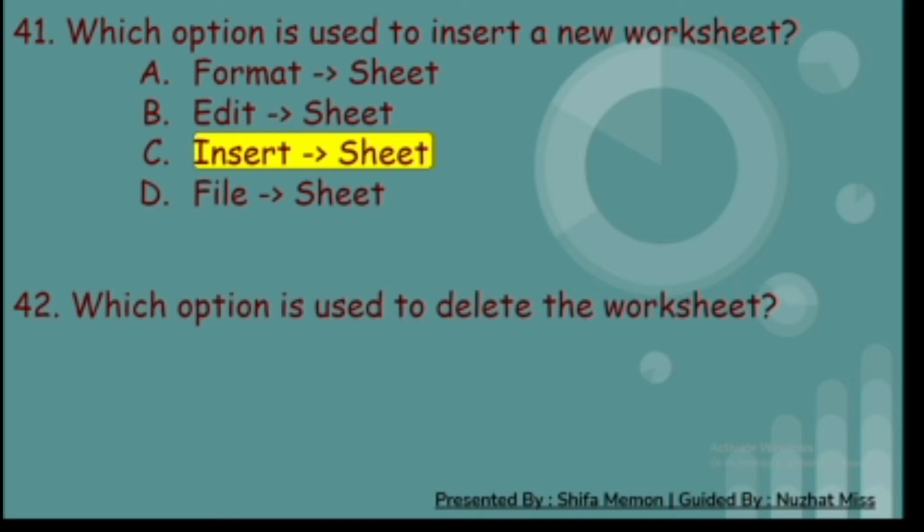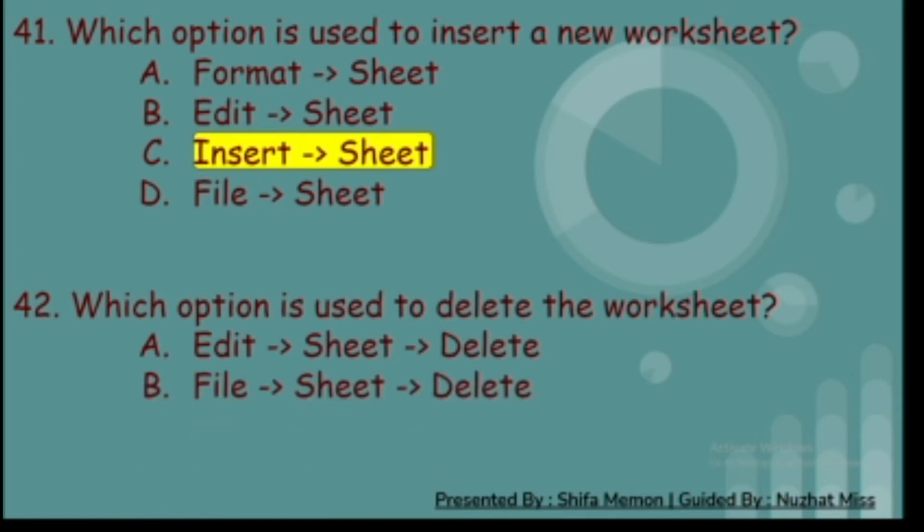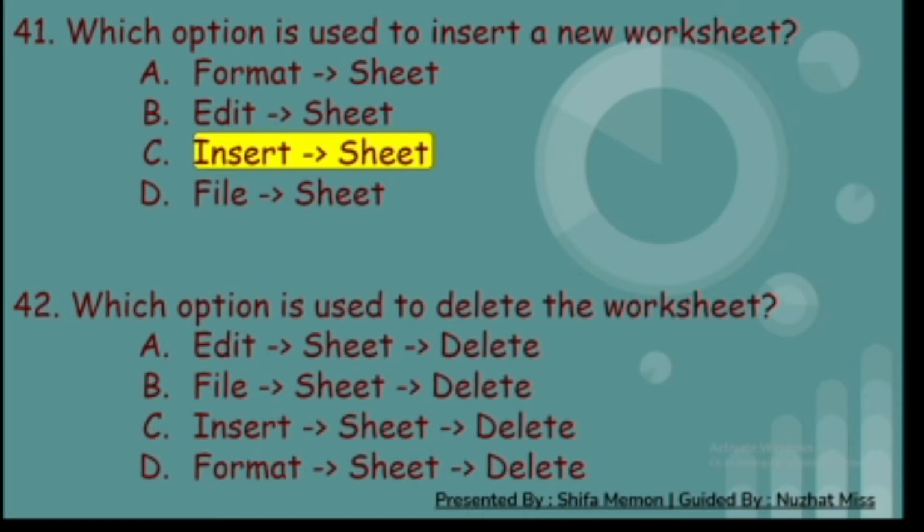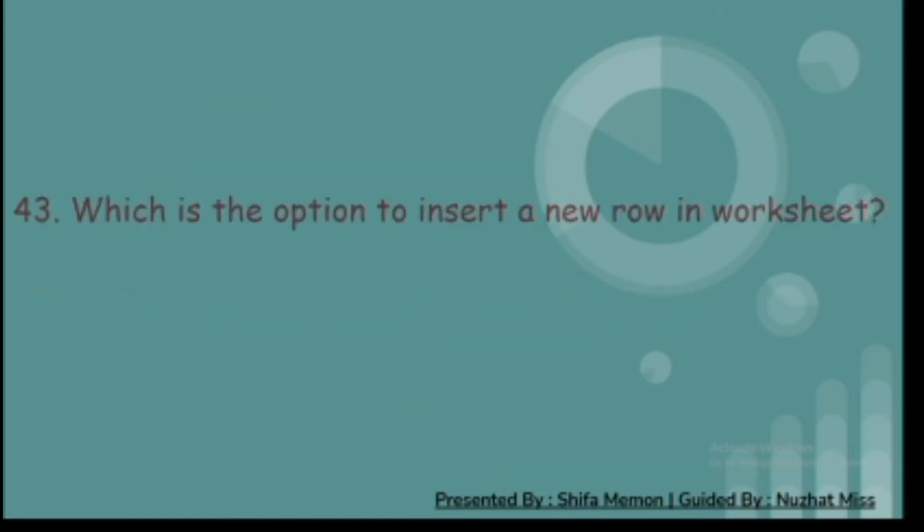42nd. Which option is used to delete the worksheet? A. Edit and sheet and delete. B. File and sheet and delete. C. Insert and sheet and delete. And D. Format and sheet and delete. And the correct answer is A. Edit and sheet and delete.